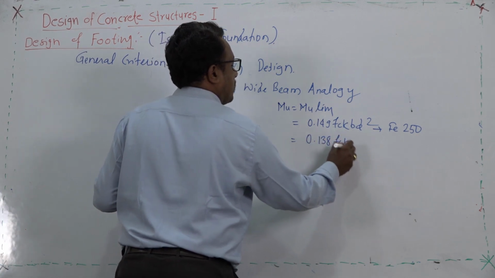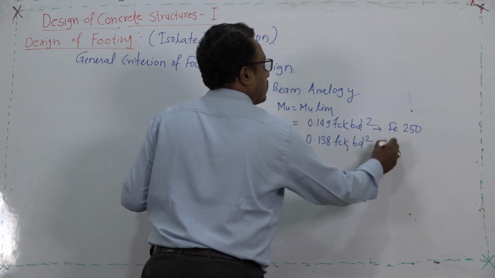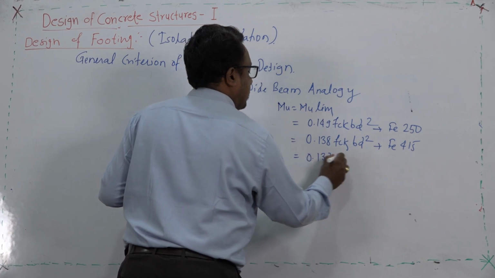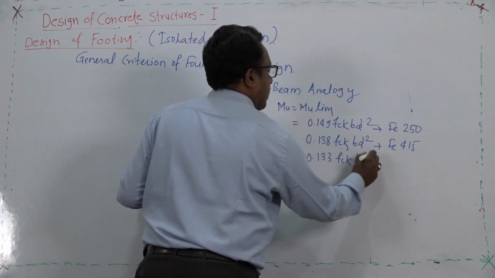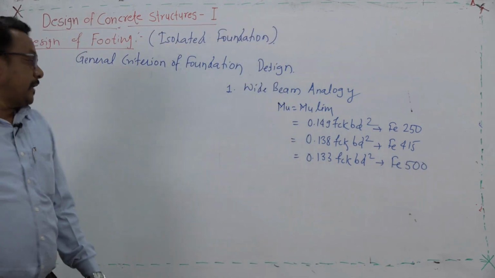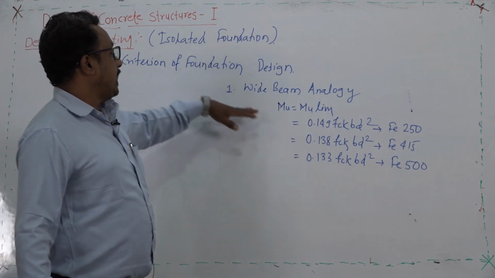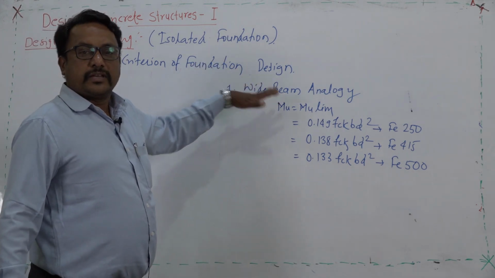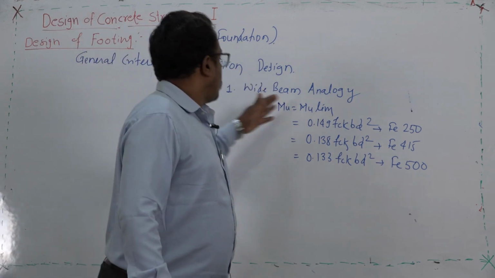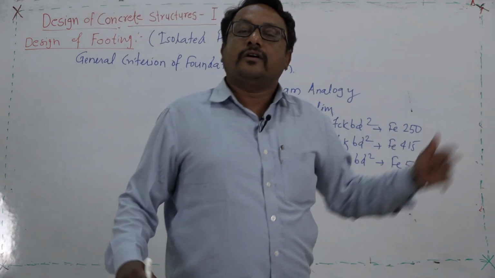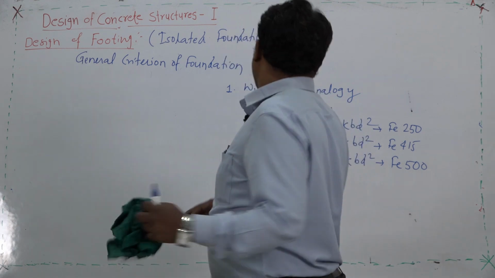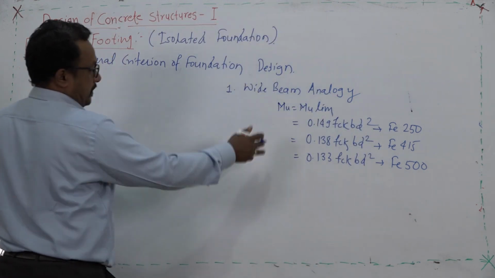So, this is the revision of what we have studied so far. This is for Fe 415, and for Fe 300 it is going to change again. This is for Fe 500. So, these formulas we are going to utilize when we use the idea of equating the bending moment to get the relevant depth of foundation. So, this is the general criteria of the footing. This is the first criteria.